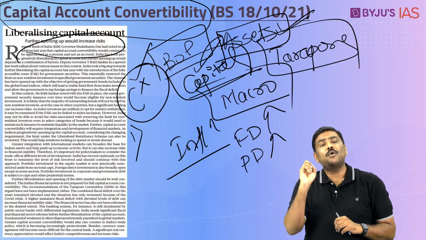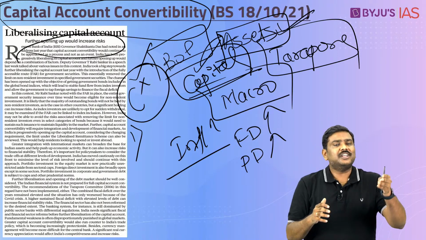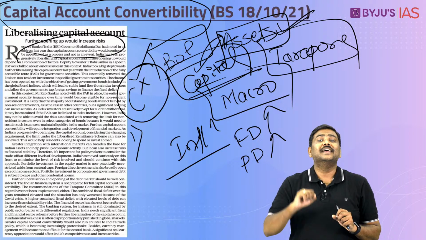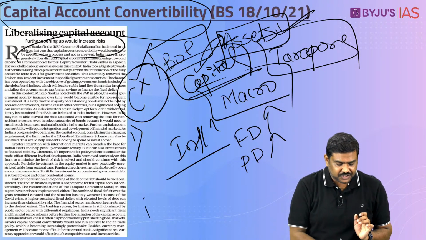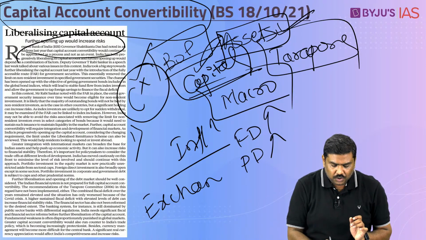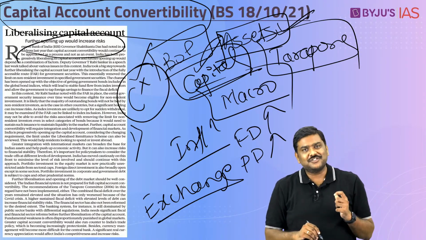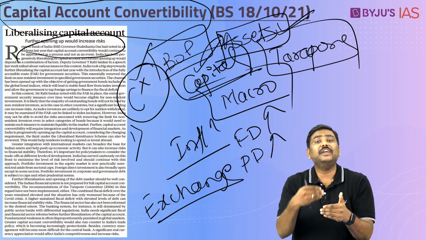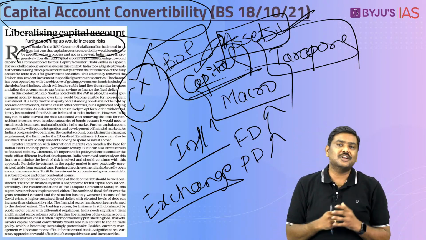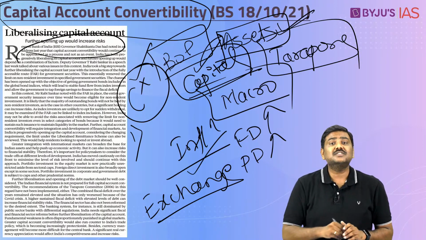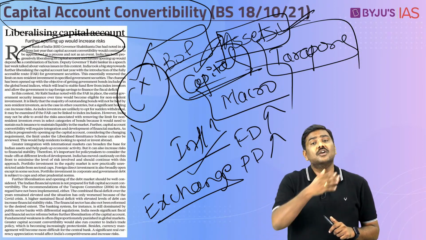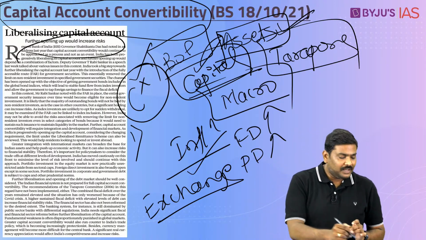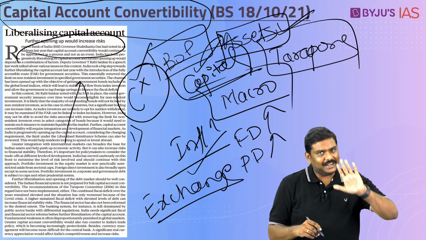And the fourth very important issue of concern here is, with higher investments which are flowing into India like this, with full capital account convertibility, there will be volatilities in case of exchange rates. Is it okay? There will be huge volatility in case of exchange rates, and that will definitely have an impact on the trade competitiveness of India's exports in the international market. So these are some of the concerns which have been raised with respect to allowing full capital account convertibility in case of Indian economy.